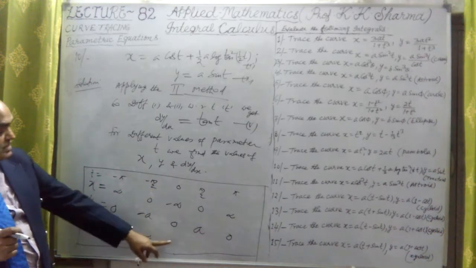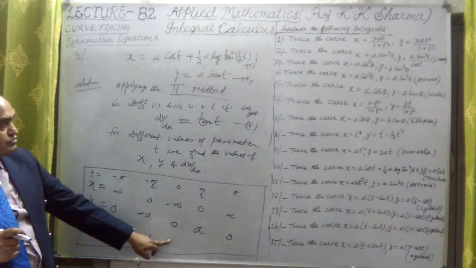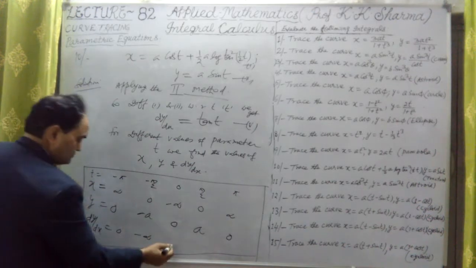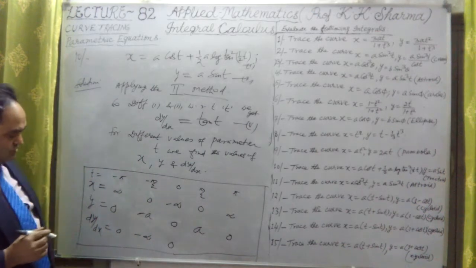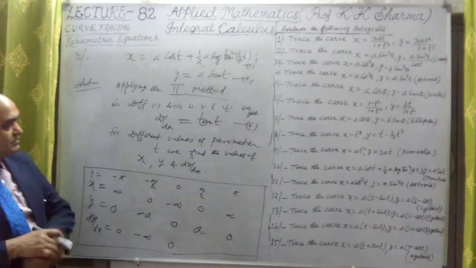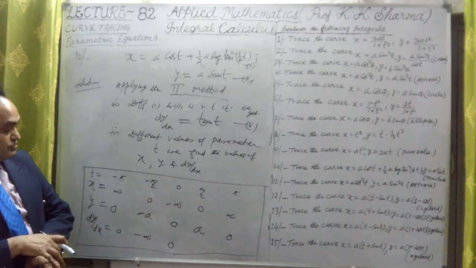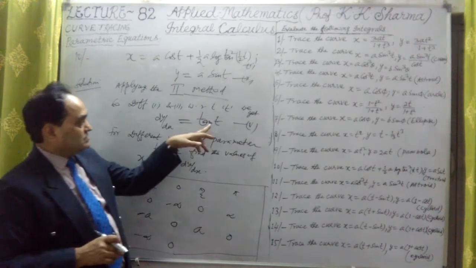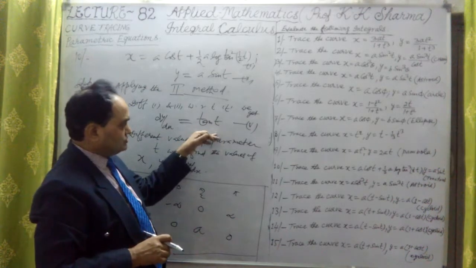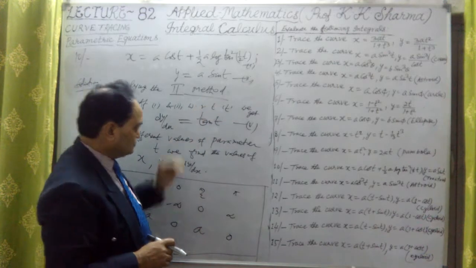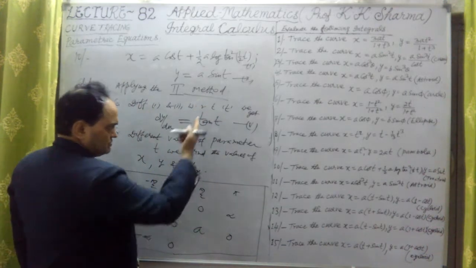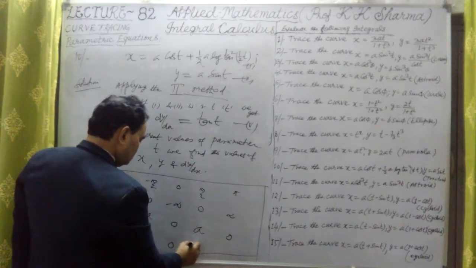Again, at 0, it is 0 because tan 0 is 0. It is 0 here, nothing else. Then at pi by 2, again it is positive infinity. Why? Because sin t upon cos t: sin pi by 2 is 1, but 1 upon 0 is infinity, so it is positive infinity.